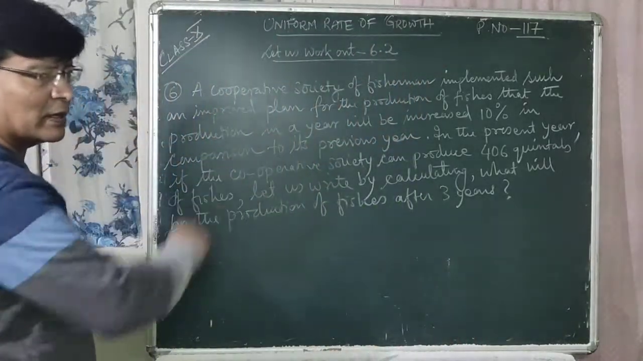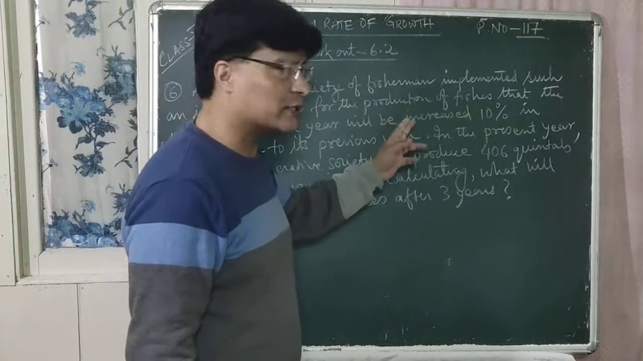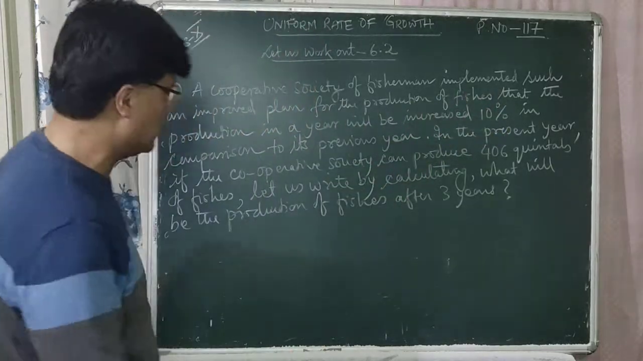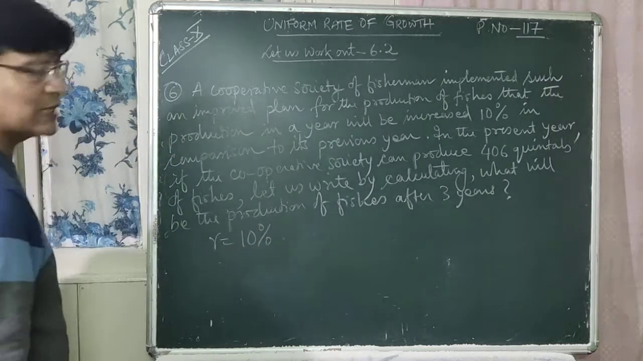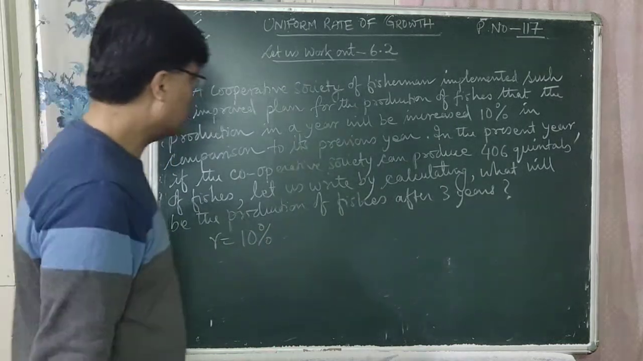What is the value for R? That is, the rate of increase per year is 10%. That is, R is equal to 10%, as given here, right?